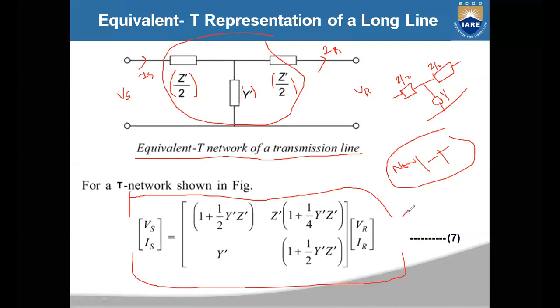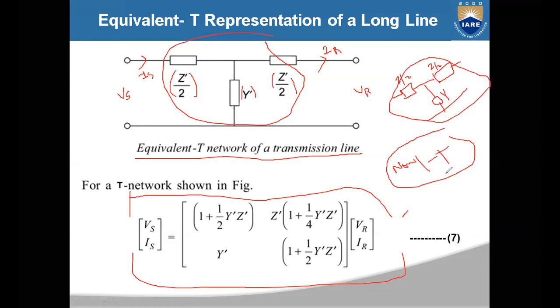This is from the nominal T method. Actually, from this network you have to develop the equation, but I have already developed the equations for the nominal T network, so I am directly using those equations here.